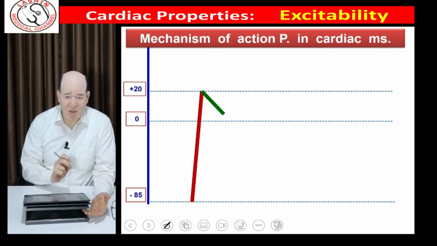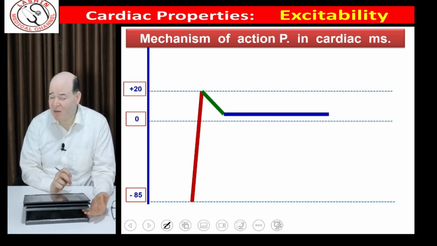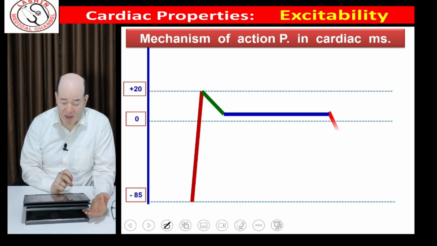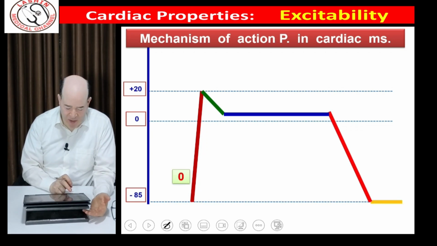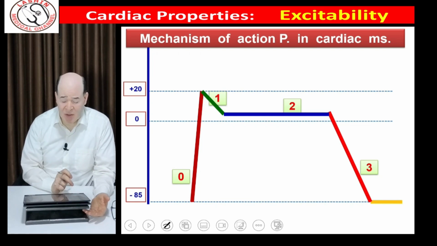First, early partial repolarization, then we enter in a phase of plateau, and finally repolarization returns again rapidly. We have these phases: the phase of rapid depolarization, phase 0, the phase of early partial repolarization, phase 1, the plateau, phase 2, and late rapid repolarization, phase 3, and finally phase 4.